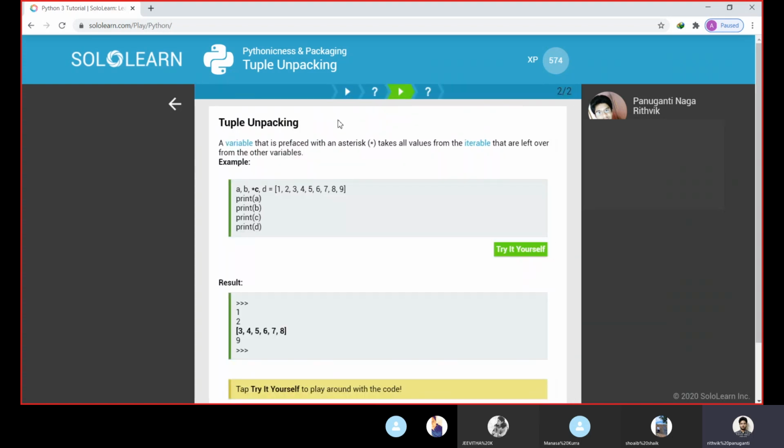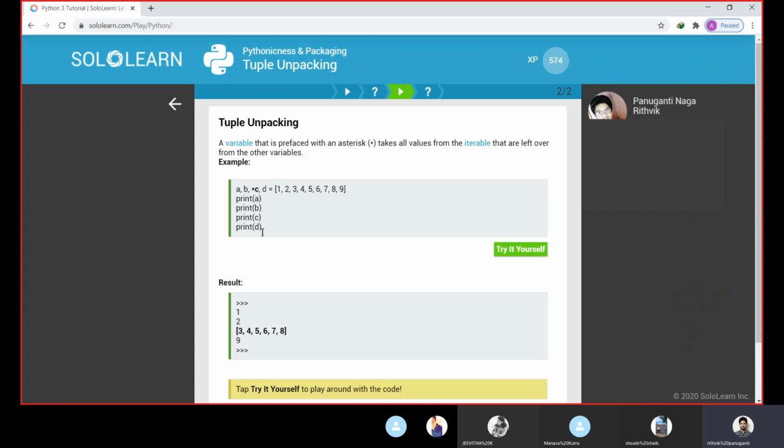In this example of tuple unpacking, we are using an asterisk in front of a variable. So what happens if we keep an asterisk in front of a variable? Here we see a, b, asterisk c and d. We are giving a list here, 1, 2, 3, 4, 5, 6, 7, till 9. We are individually printing the variables: print a, print b, print c, print d.